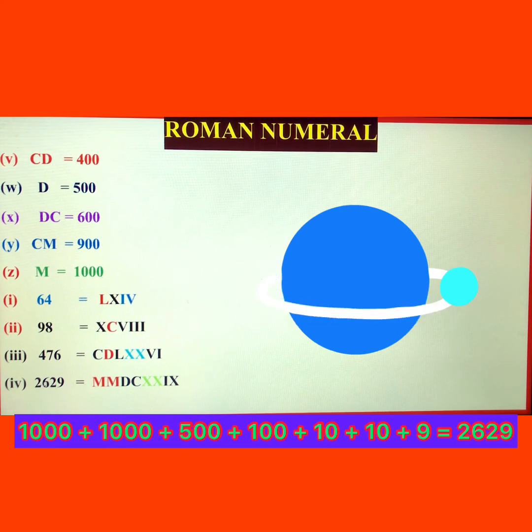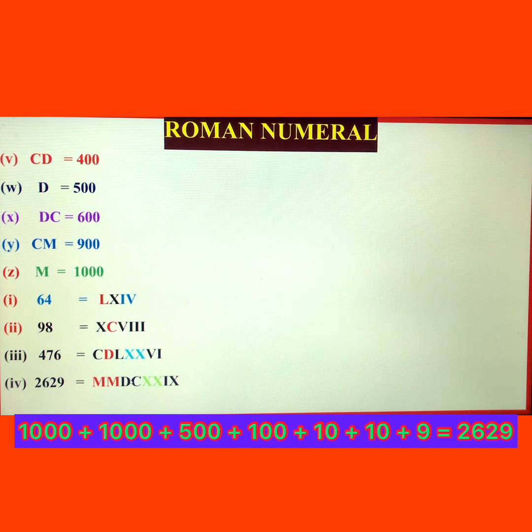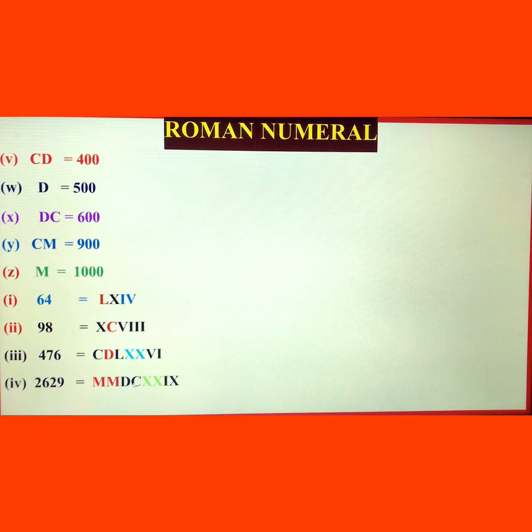Now 600, you cannot write directly. You can use the symbol of D. D means 500, and one more 100 is required for 600. So 500 and the symbol of C is 100. So DC means 600. That is 2600 you have to write.